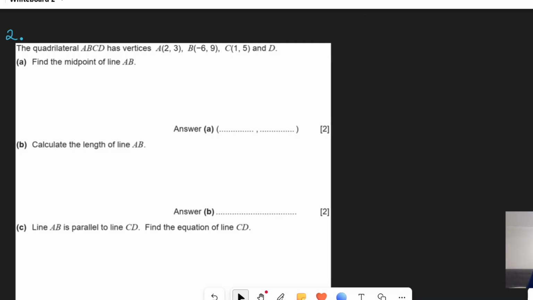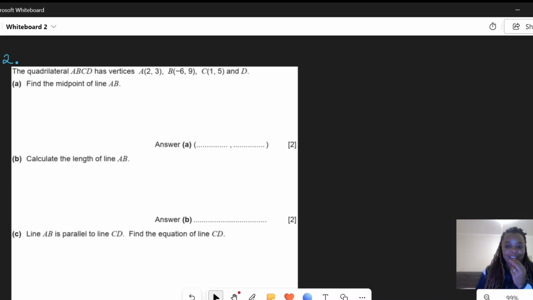In this video, we are going to look at the last part of coordinate geometry, where we are going to be looking at another exam example from one of the previous question papers. In this question, we are told that the quadrilateral ABCD has vertices A, B, C, and D, and for A, B, and C you're given the coordinates as indicated there. Now in A, again I'm emphasizing, make sure you read to understand your questions. Make sure you understand everything that you're told so that you can use the information that you're provided with to get the correct response to these questions.